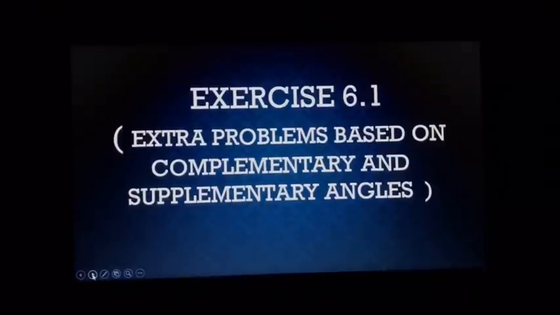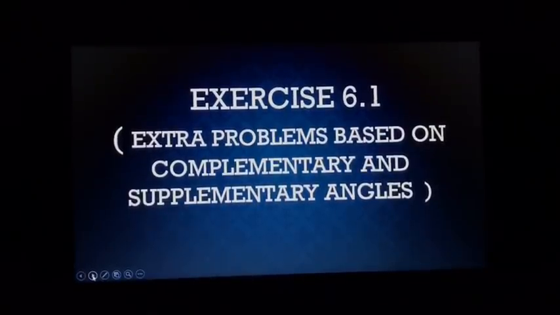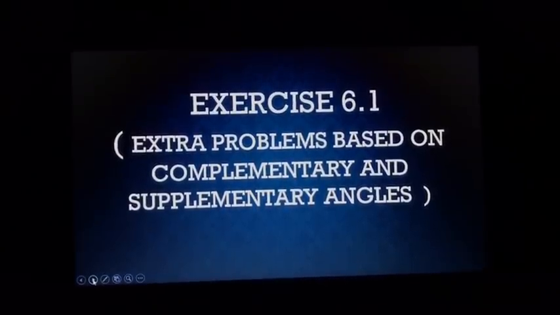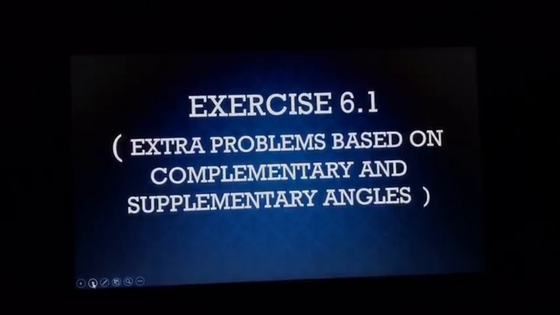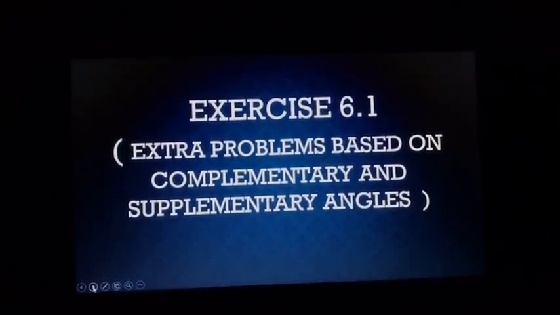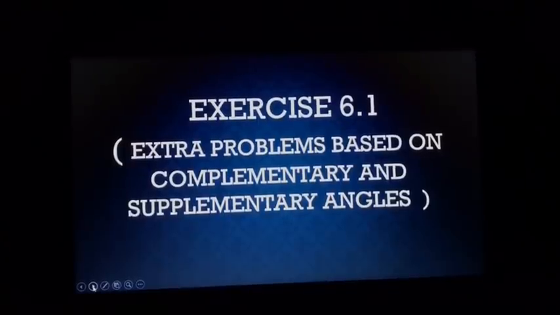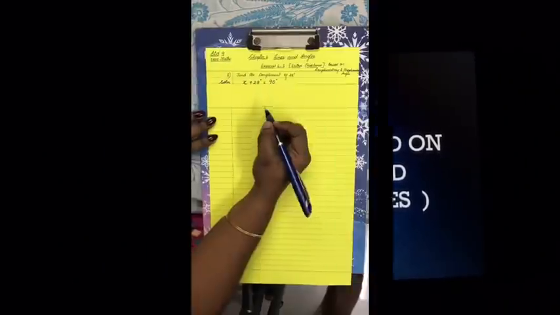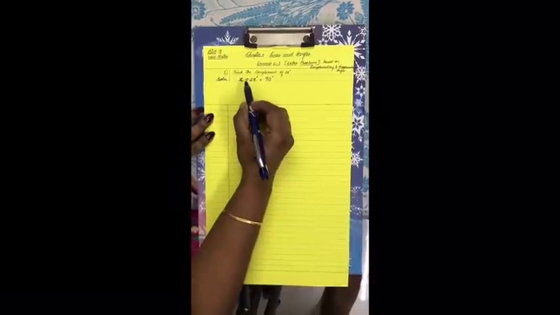So now we are going to deal with exercise 6.1. We are going to do a few numerical problems, but this is not in our NCERT reader as exercise 6.1. They are actually extra problems based on the concept of complementary and supplementary angles. Now let's start solving the first problem.